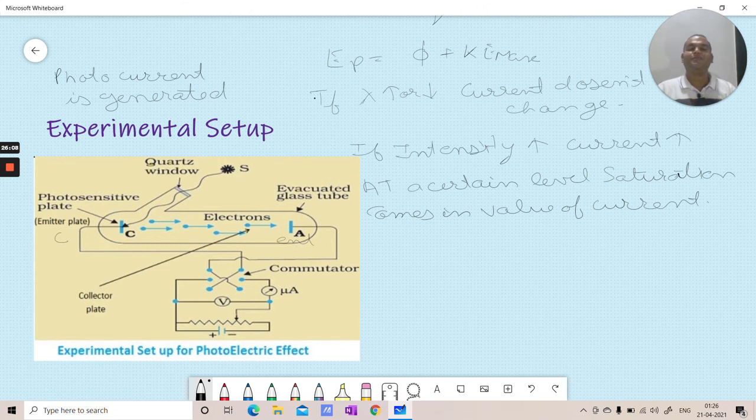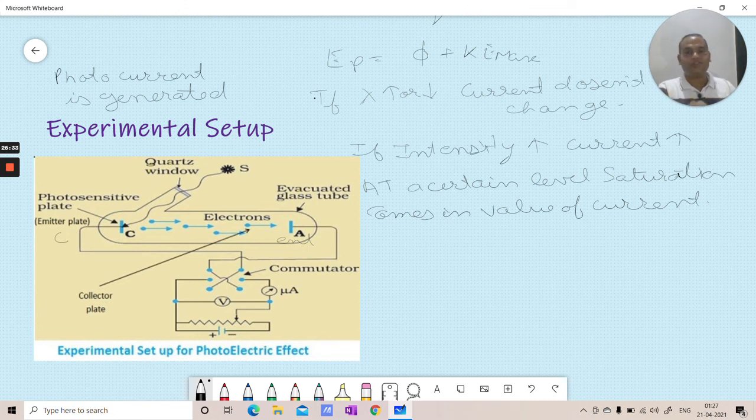So there is a certain saturation value to photocurrent, and this is the maximum which can flow through that metal with that wavelength. That is saturation current.